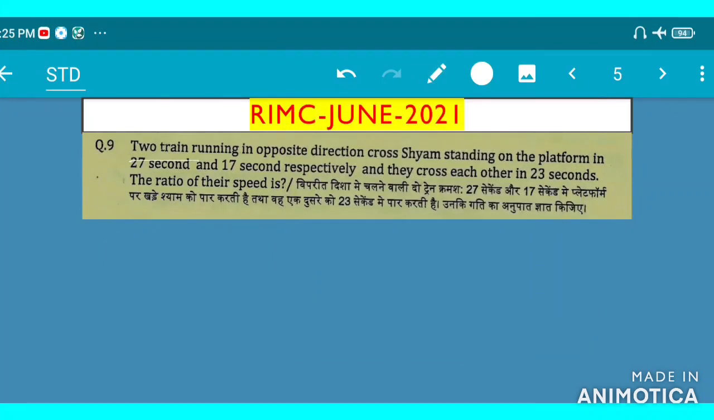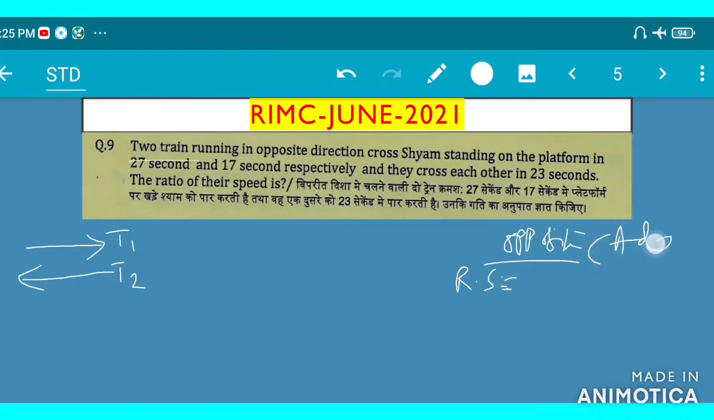Opposite direction means one train is going in this direction and another train is going in this direction. This is T1, train 1, and this is train 2. What is the criteria for opposite direction? Opposite direction means relative speed, and opposite means we add the speeds.